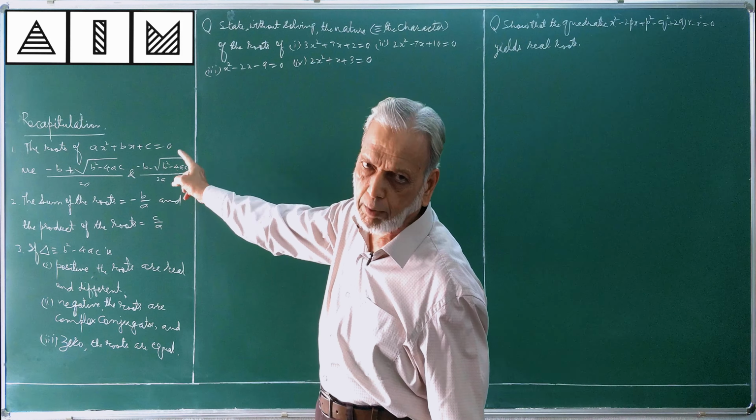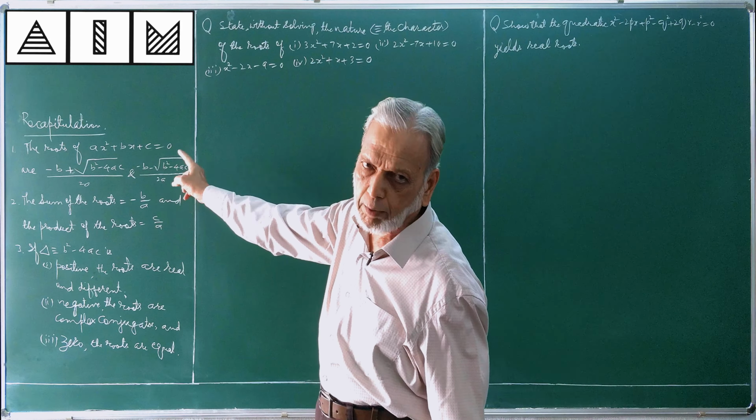3x² + 7x + 2 = 0. A is equal to 3, B is equal to 7, C is equal to 2. I need not write every time, but this time I will write. We have to determine the nature of the roots, or character of the roots.